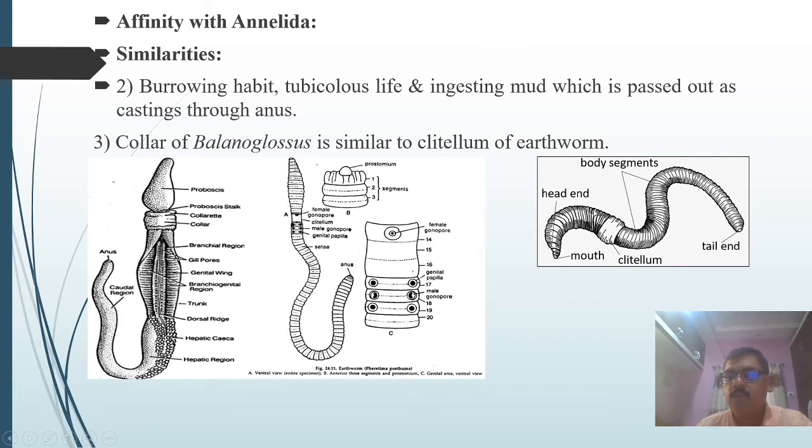In the earthworm, if you observe the structure, this is the body of the earthworm starting from the mouth and the head, and this is the portion or band that we call the clitellum. On this clitellum you can observe the female gonopore, the male gonopore, and other structures like the genital papillae. So the clitellum is comparable to the collar of Balanoglossus. Another similarity of these hemichordates is that the collar of Balanoglossus is similar to the clitellum of the earthworm. That is the next similarity with Annelida.